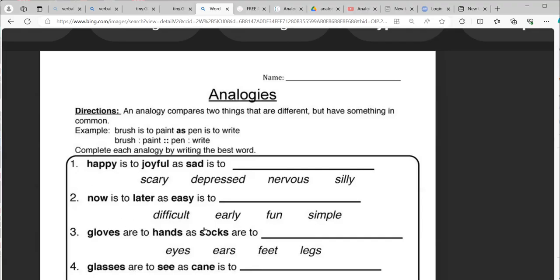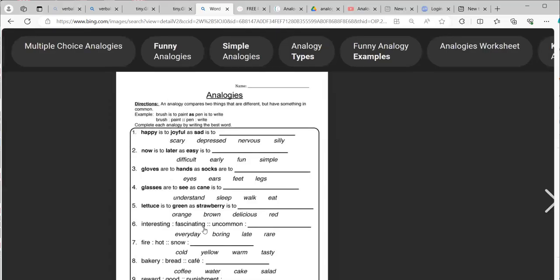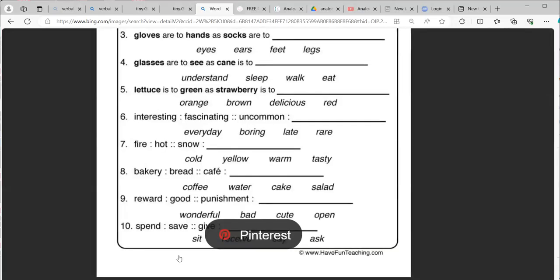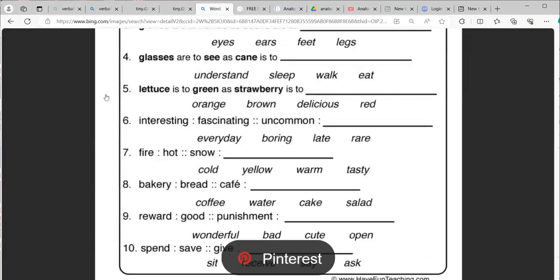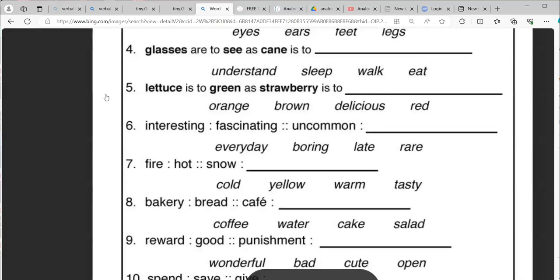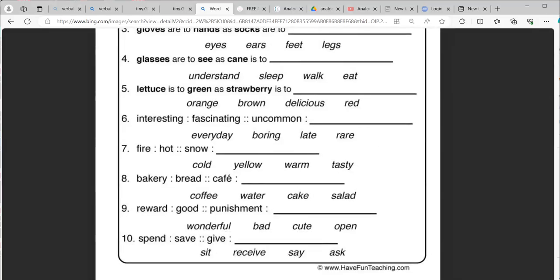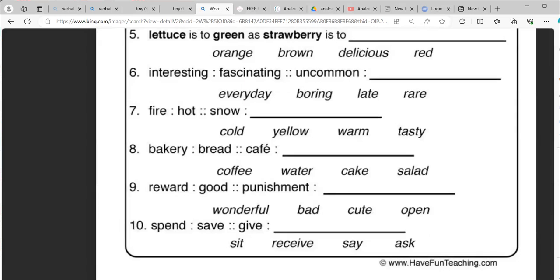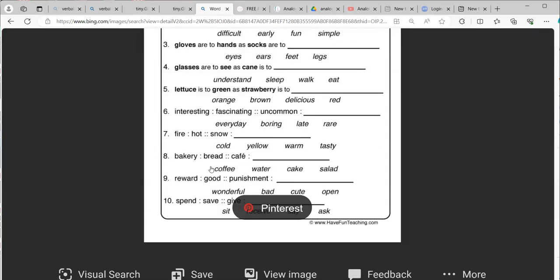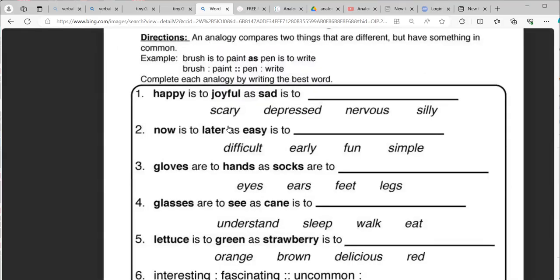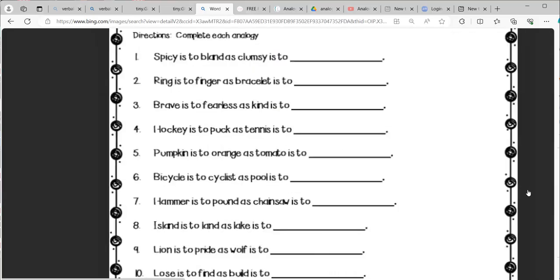Similarly, you have to solve these questions and send me the answer in the comment section or in the WhatsApp group or in the chat so that I can check and let you all know whether it is correct or not. These are the things that you need to solve. I hope you can get it clearly and do it correctly so the ma'am can check it and let you all know whether you are correct or not.